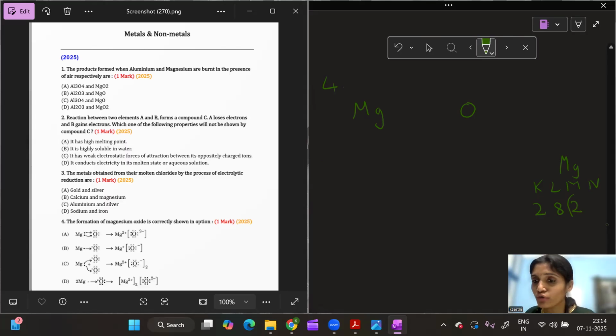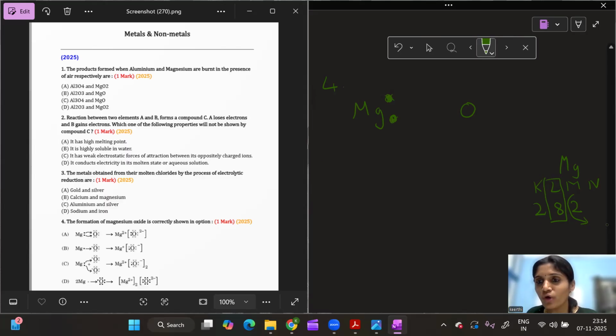Now magnesium wants to lose these 2 electrons in the M shell, because if magnesium loses these 2 electrons, then the L shell will be its outermost shell, and the L shell will be completely filled. Any element will want its outermost shell to be completely filled. So magnesium has 2 valence electrons and it would want to give these 2 valence electrons. Here he has represented magnesium with dots, so let me also represent magnesium with dots.